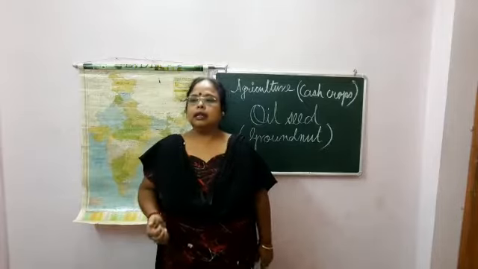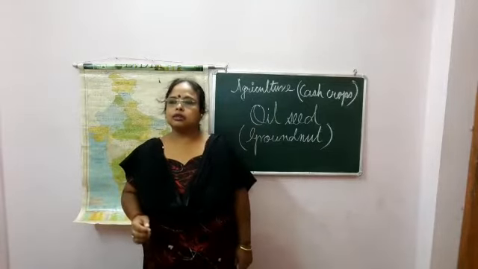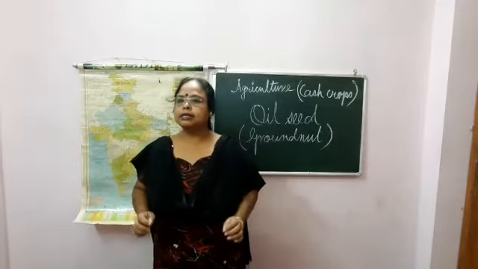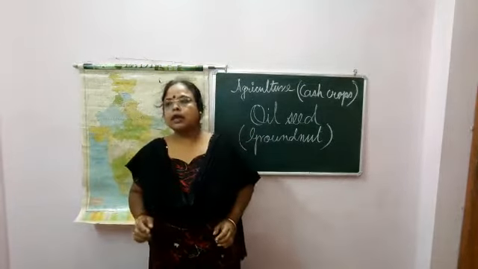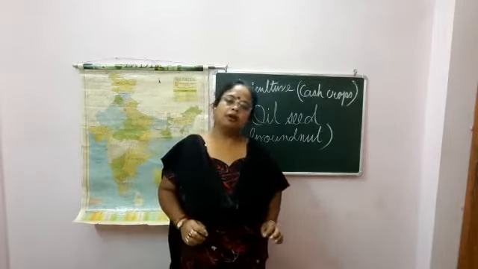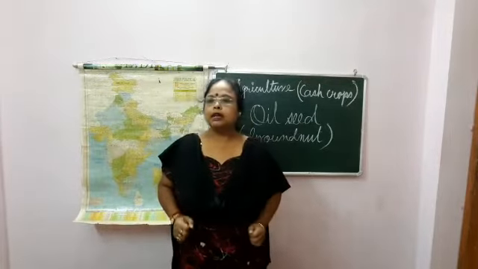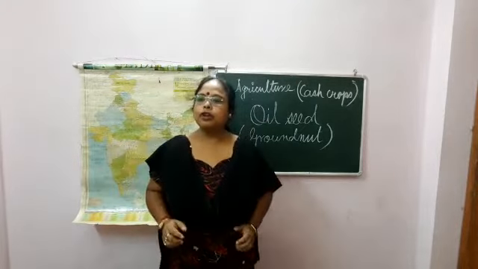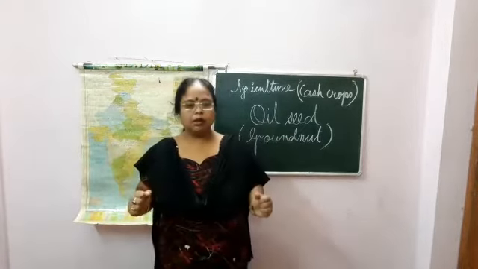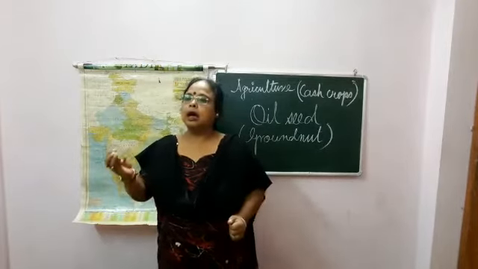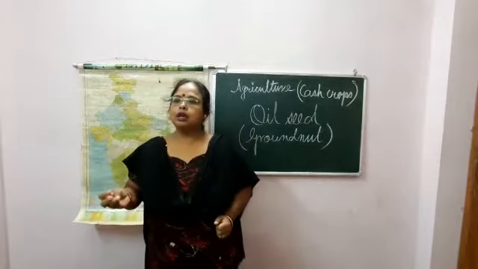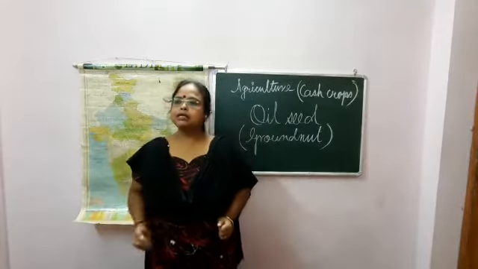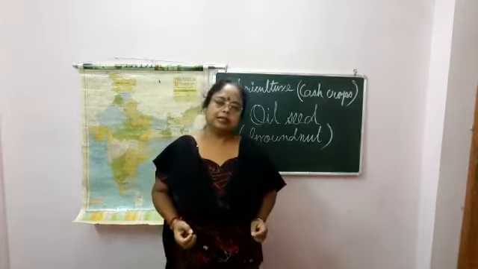Now let us see what the economic importance of oilseeds is. Vegetable oil is extracted from oilseeds. It is an important item of Indian food. Secondly, the extracted oil is also used for manufacturing a large number of products such as paints, varnishes, soaps, cosmetics, medicinal items, perfume, etc.